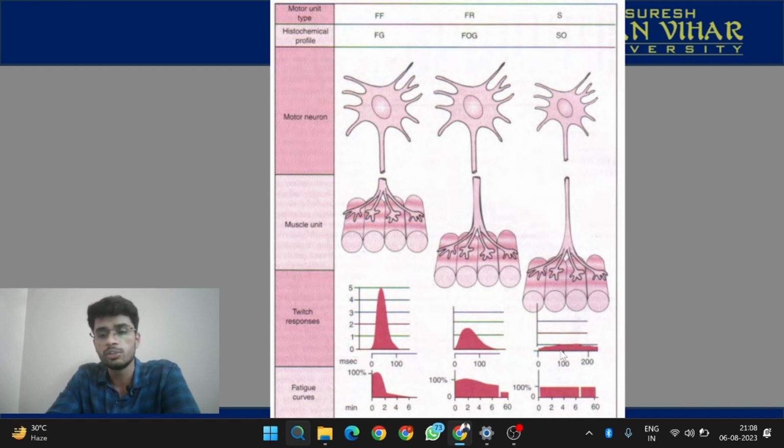Over here in the slow fibers, the duration is very high, but the amplitude is less. In these type 2B fibers, the duration is very less, but the amplitude, or the strength of the contraction, is high. Whereas in type 2A fibers, it is in between the type 2B and type 1 fibers.